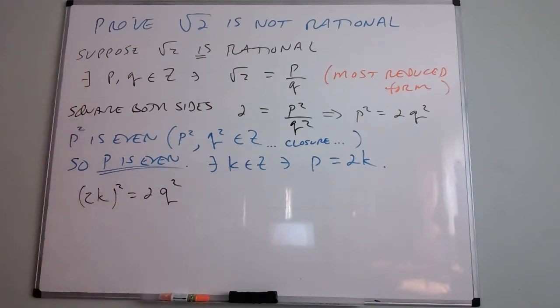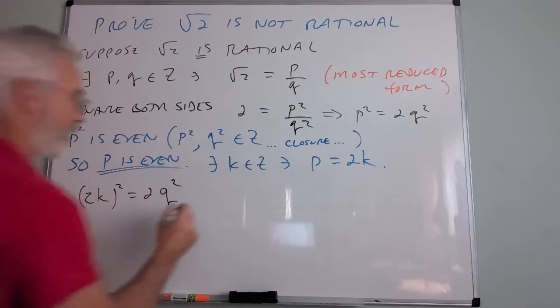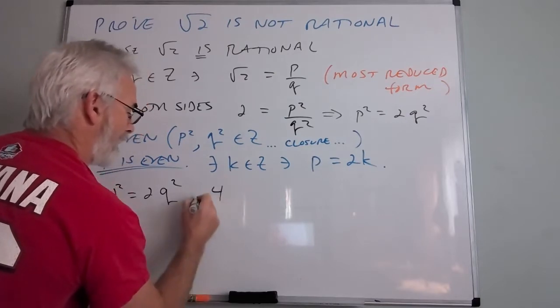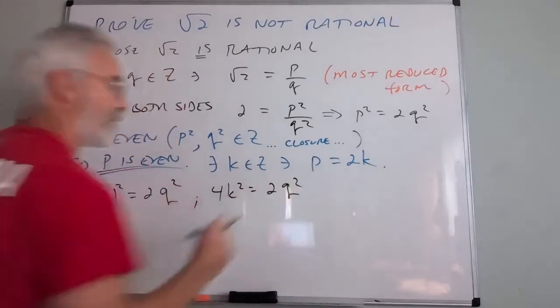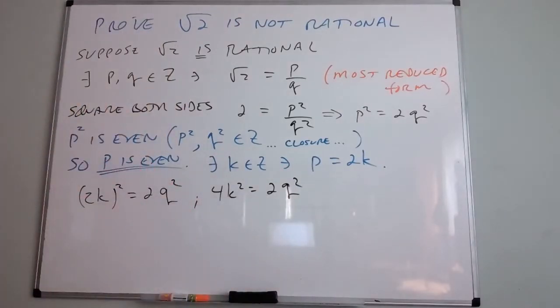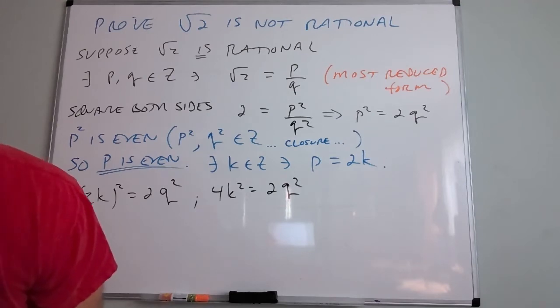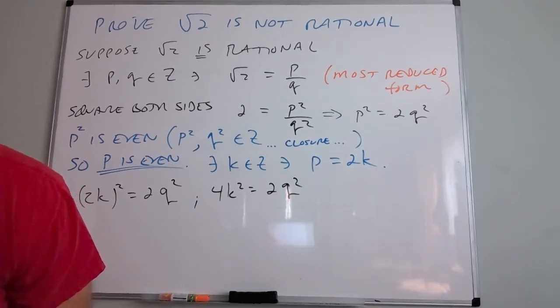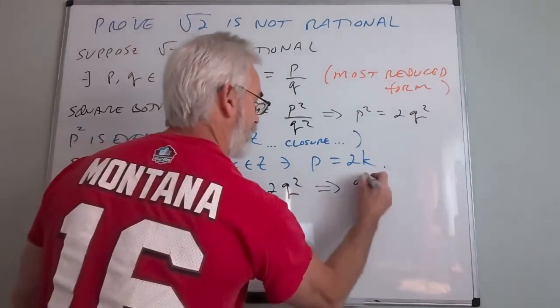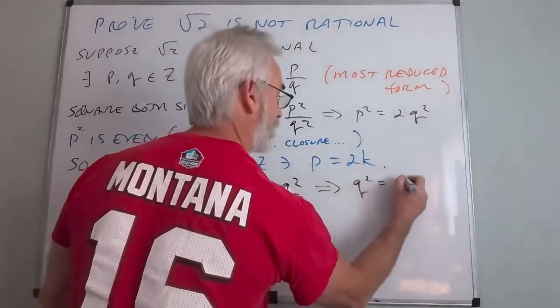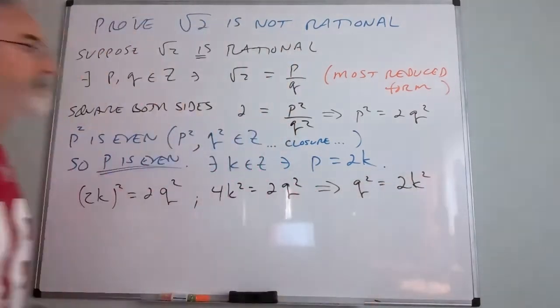Okay, that's not really any big stretch. So that means that 4k squared equals 2q squared. Okay, and so what do I do with that? Well, if 4k squared equals 2q squared, then that means that q squared equals 2k squared.